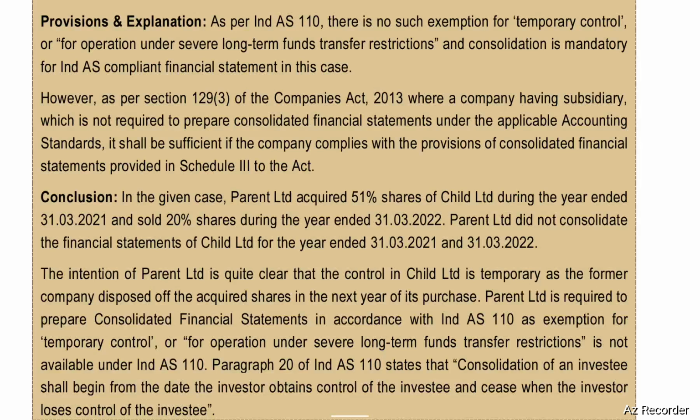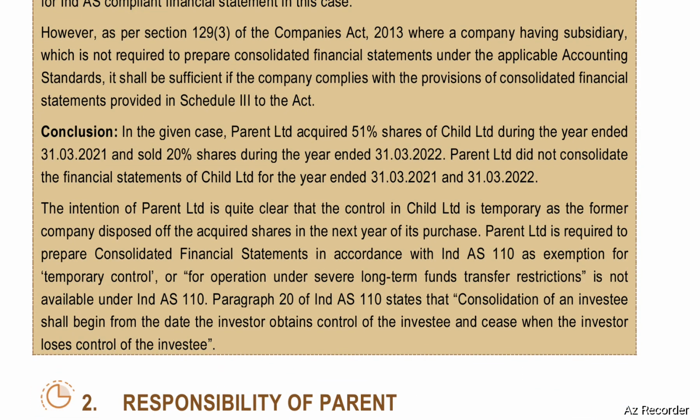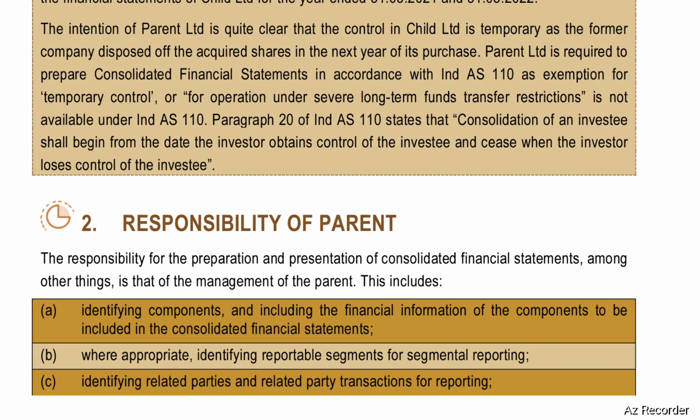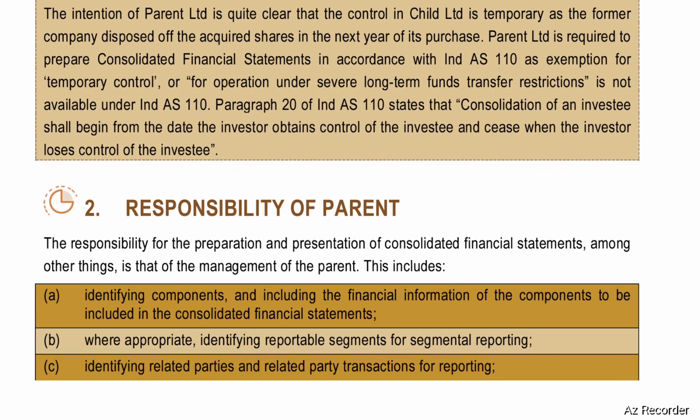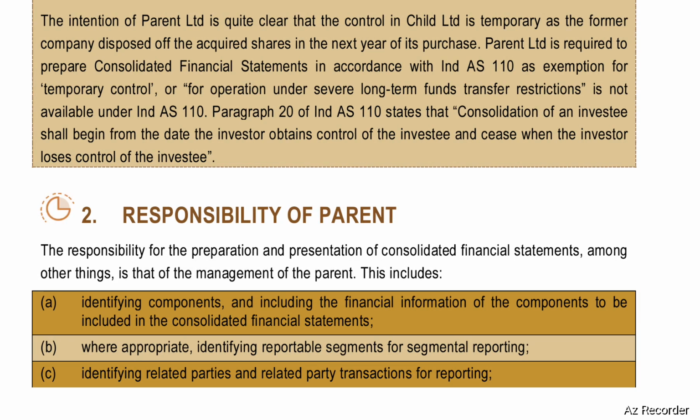Conclusion: in the given case, Parent Limited acquired 51% shares of Child Limited during the year ended 31st March 2021 and sold 20% shares during the year ended 31st March 2022. Parent Limited did not consolidate the financial statements of Child Limited for the year ended 31st March 2021 and 31st March 2022. The intention of Parent Limited is quite clear that the control in Child Limited is temporary, as the former company disposed of the acquired shares in the next year of its purchase.